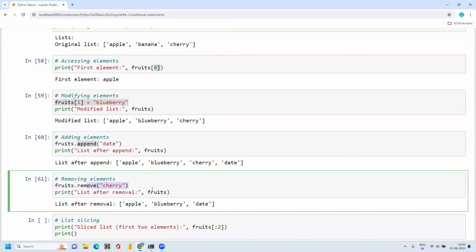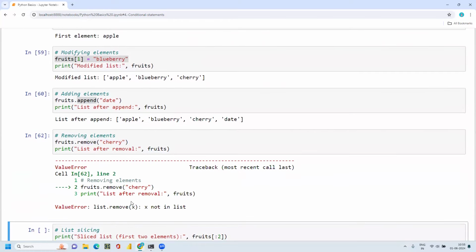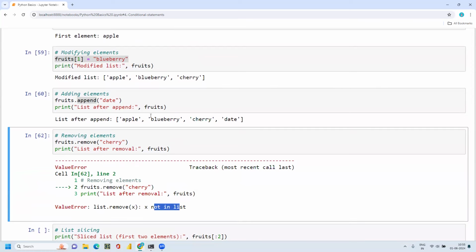Then that particular element will be removed. I'm getting this error because I executed the program twice. The first time I executed, cherry was eliminated, so it was already removed and the value is not there.